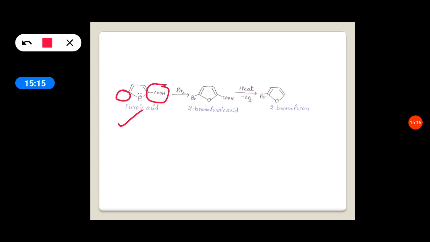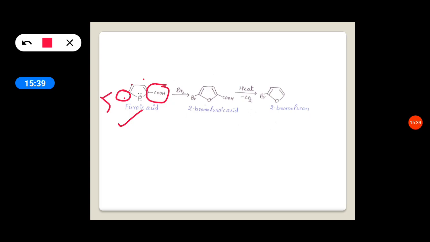Whenever another substituent is present, for example here COOH, the ring is less susceptible, so it will not undergo substitution at 3, 4 like that. It undergoes substitution at the other second position, that is position 5.